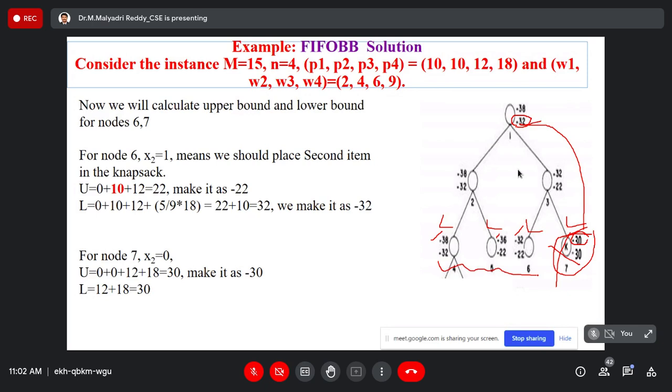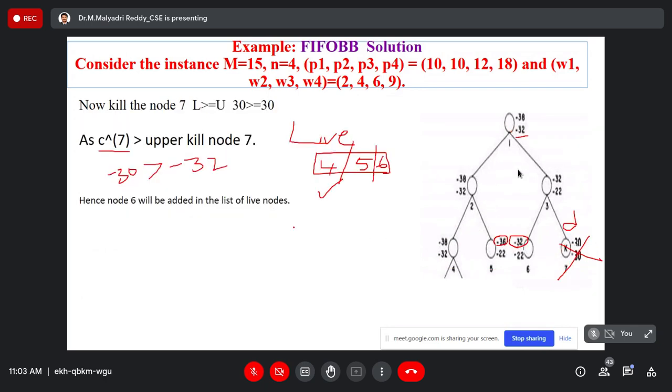Presently, we have 3 live nodes only. 4, 5, 6. Yes, 4, 5, 6 are live nodes. Next, which one becomes the E node? 4. 4 becomes the E node.